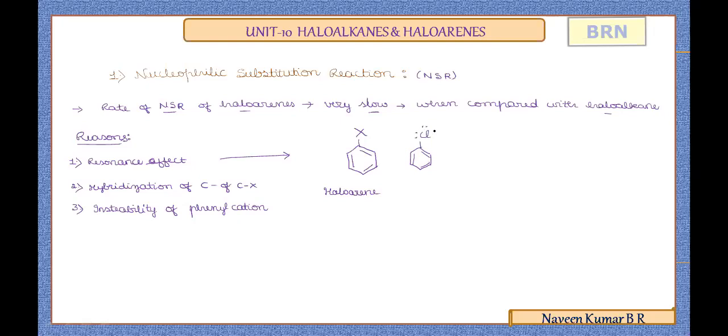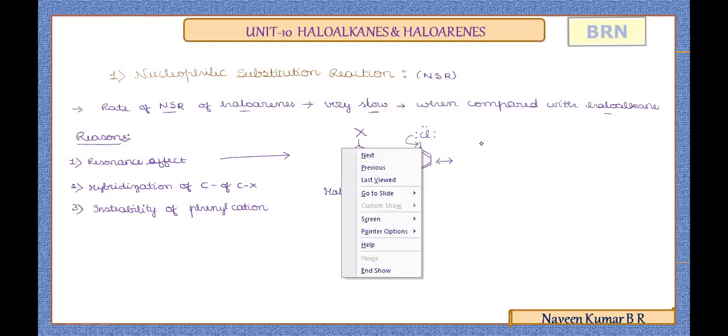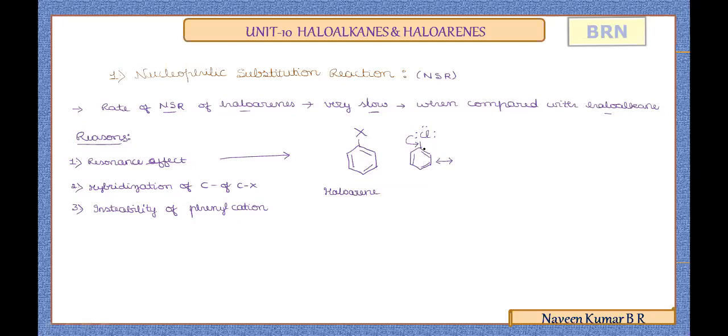Now the chlorine attached to the benzene ring is an electron releasing group here. As a result, delocalization of electrons takes place towards the benzene ring. The electrons will shift towards the C-Cl bond. As a result, this carbon loses its stability. To gain stability, the pi electrons of the adjacent C-C bond will shift to the carbon.